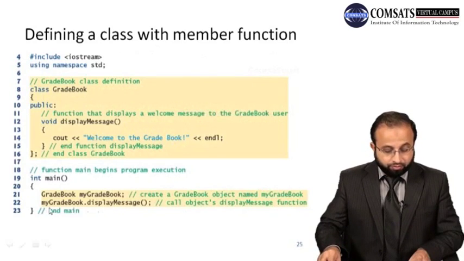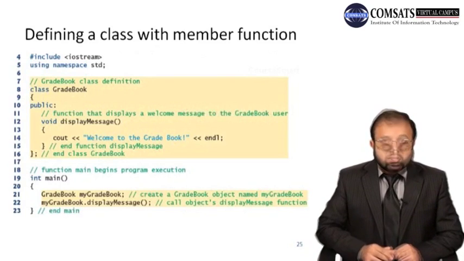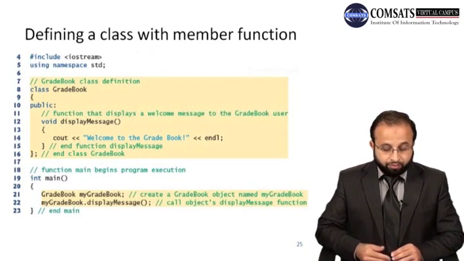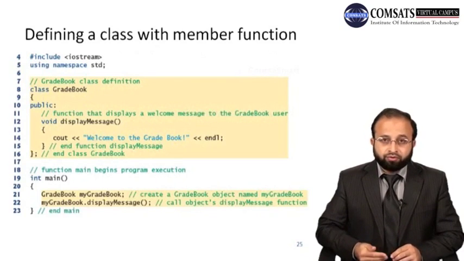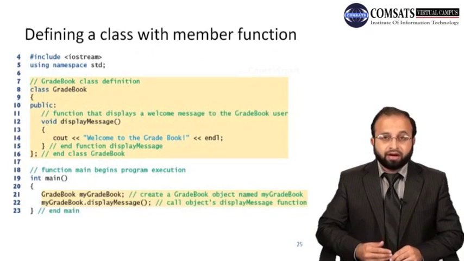So myGradeBook is an object. You can have multiple objects and you can call displayMessage with all of those objects: myGradeBook1, myGradeBook2, myGradeBook3, and then myGradeBook1.displayMessage, myGradeBook2.displayMessage, myGradeBook3.displayMessage. Every time you get the same thing, that is, welcome to the gradebook.